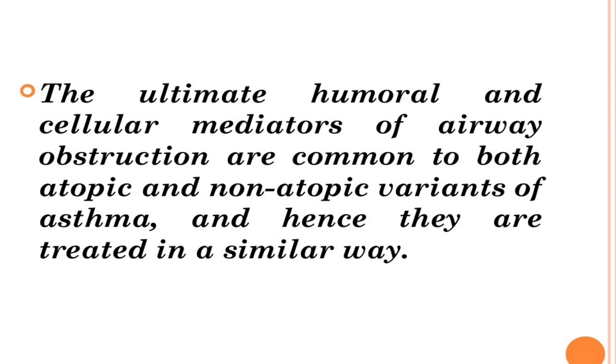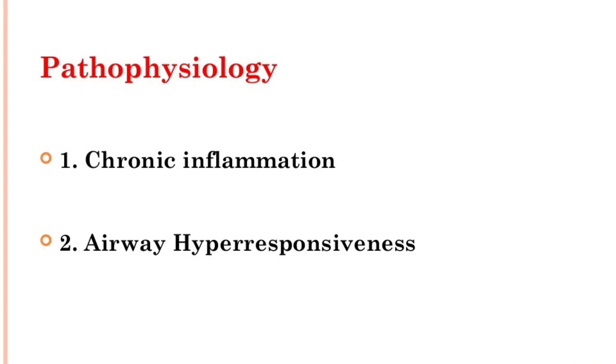So hence they are treated in a similar way. Now, pathophysiology of asthma. So this was all about types of asthma, introduction and all. Now let's discuss pathophysiology. The pathophysiology of asthma is somewhat complex because it involves certain steps, the presence of inflammatory cells, inflammatory mediators, etc. So it involves two parts: first is chronic inflammation and the second is airway hyperresponsiveness.